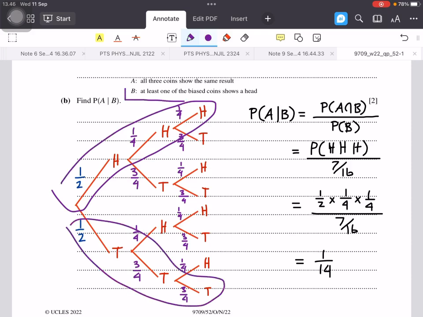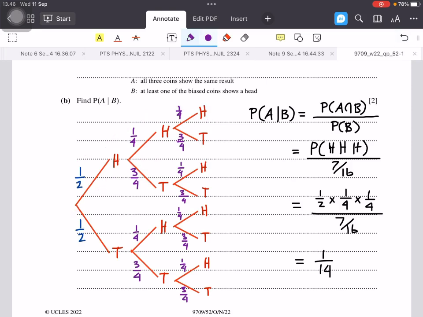And then probability B, at least one of the coins show head. So the intersection between A and B, or probability A and B, is the probability all coins show head. So probability all coins show head, this is the fair coin, half.